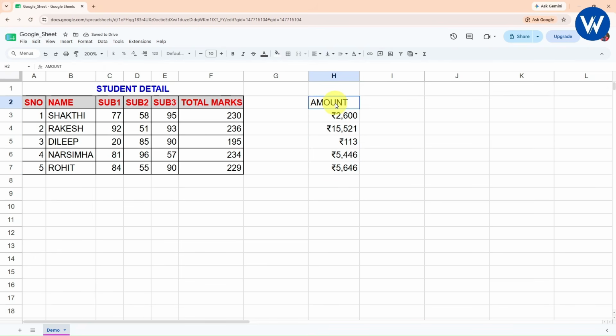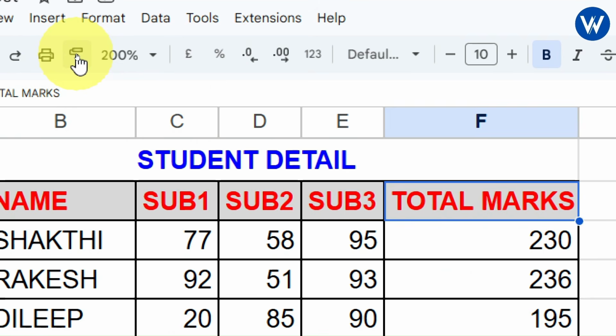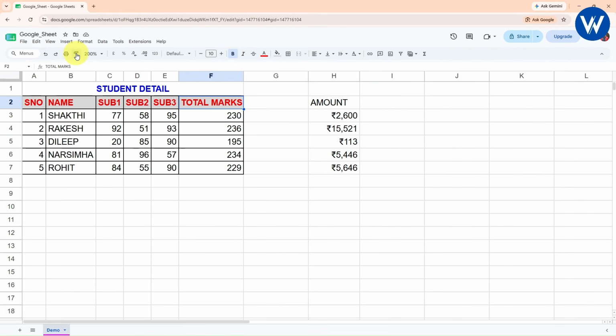Perfect. Now look here, guys, if you want to copy the formatting, what you can do is just select the cell. Now here we can see one option is available, paint format. This is the paint format option. It is also available in Microsoft Excel. Now bring this paint format onto this amount cell, and finally we can see the formatting is done. So this is how we can save our time.